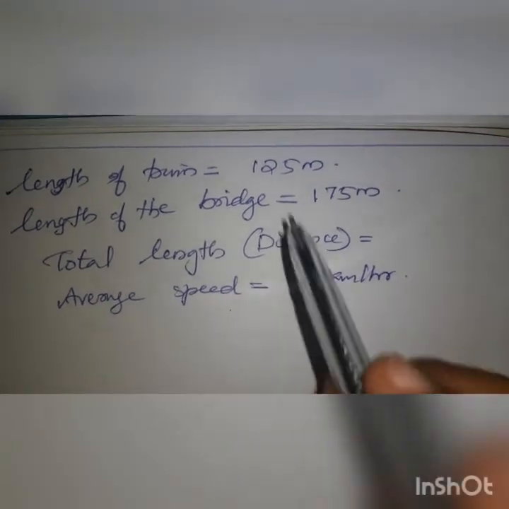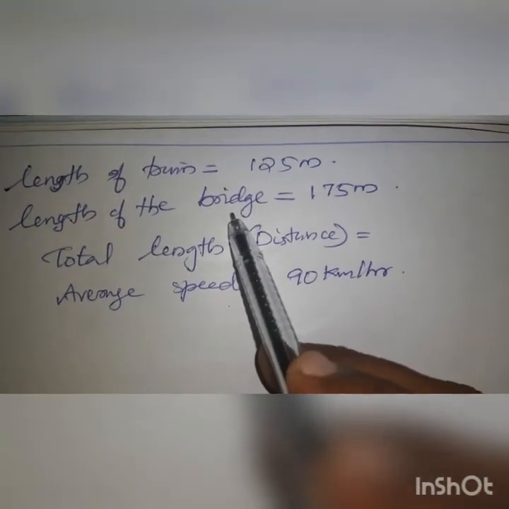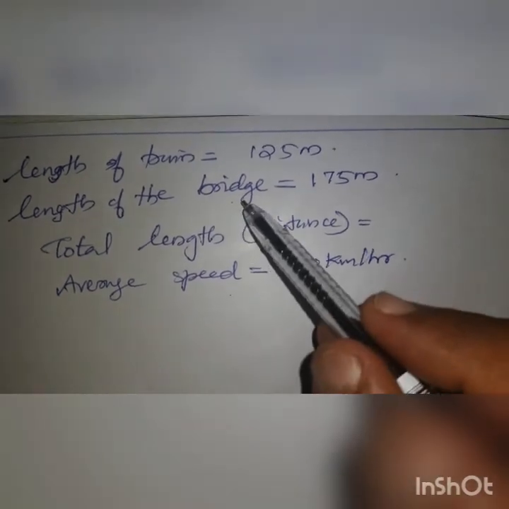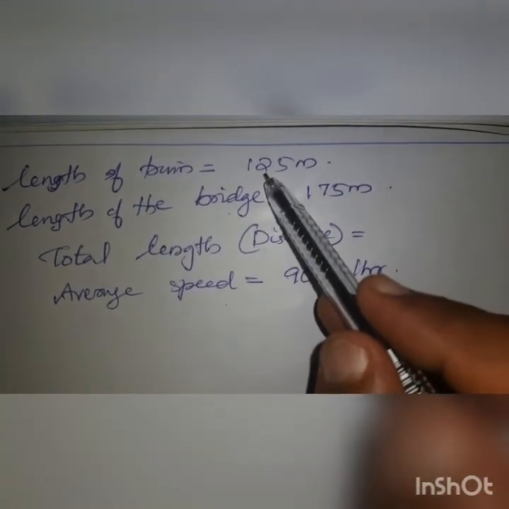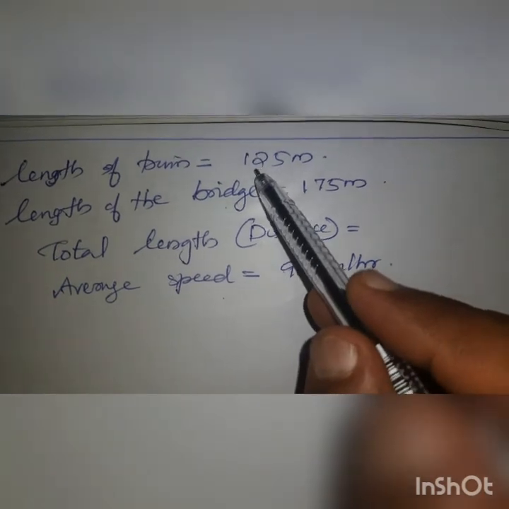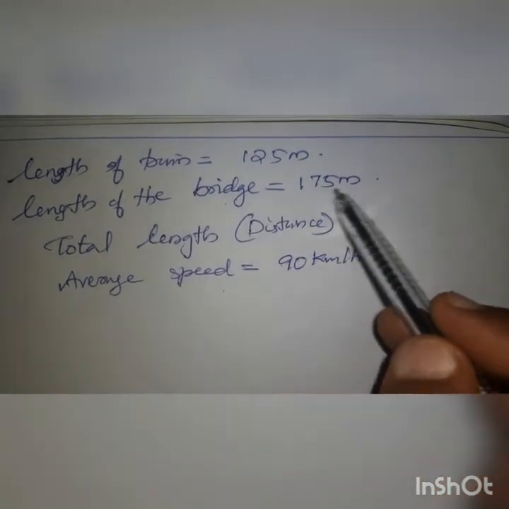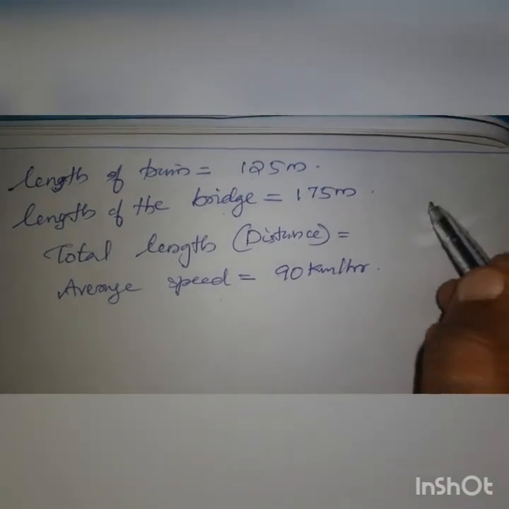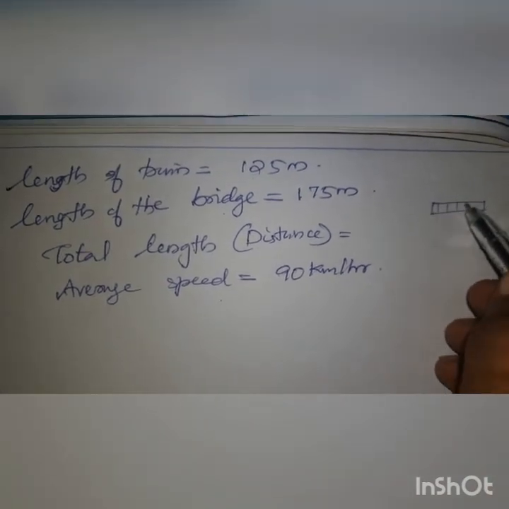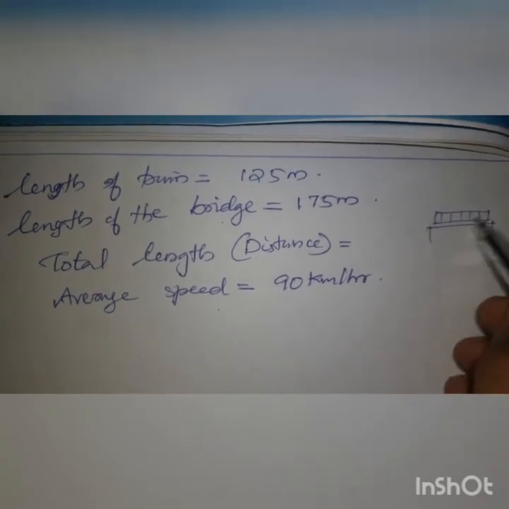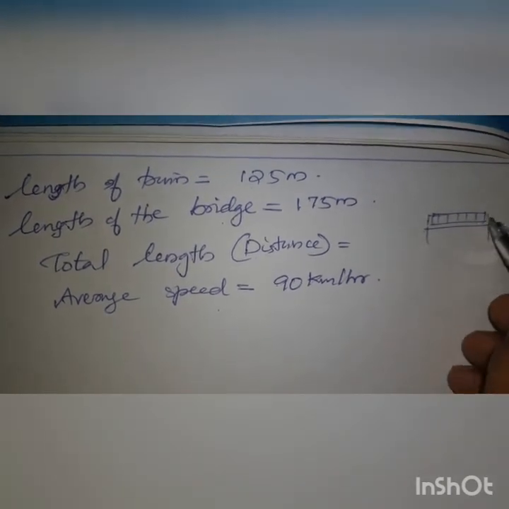So the length of the train and the length of the bridge are given. To cross the bridge, the entire train should cover it. This is the train, and this is the bridge. The entire train should travel, not just one compartment.